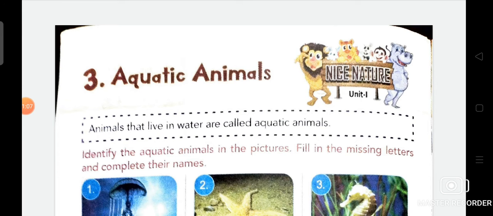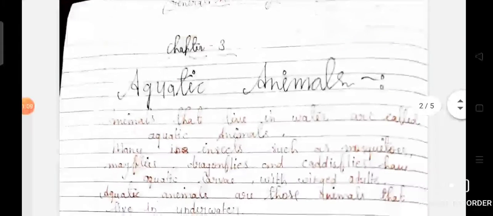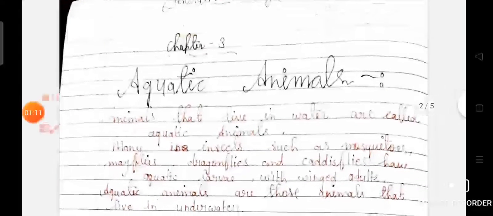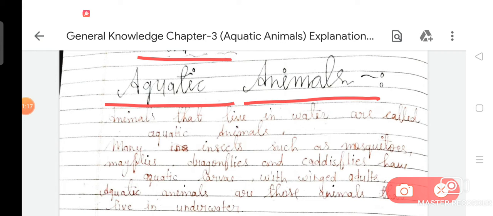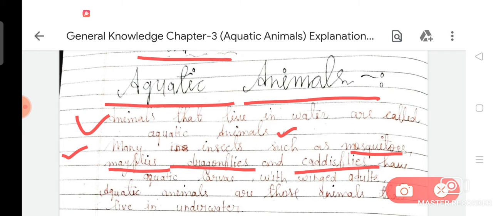As you can see, I have important notes for you from your chapter number 3, that is aquatic animals. Animals that live in water are called aquatic animals. Many insects such as mosquitoes, mayflies, dragonflies and caddisflies have aquatic larvae with winged adults.